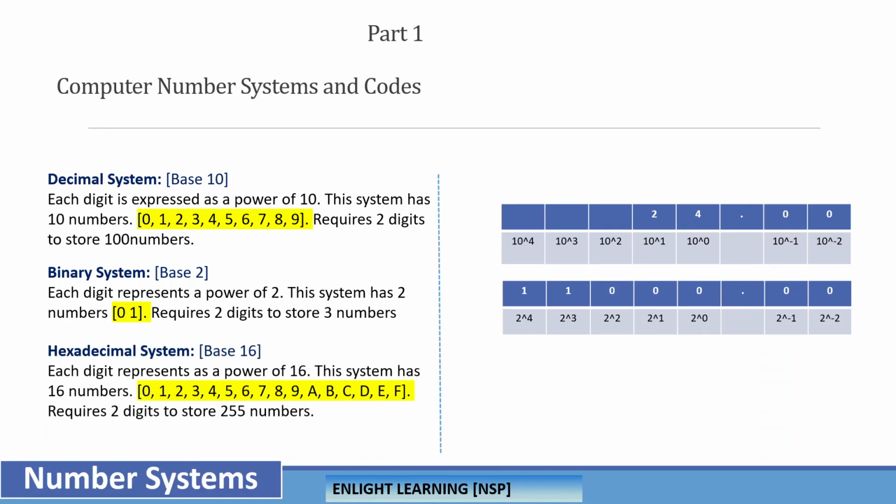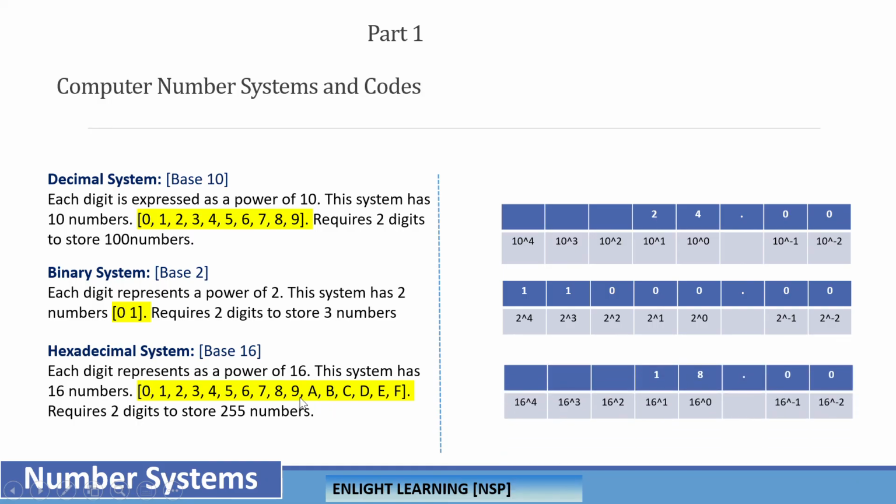And the other system is the hexadecimal system, where the base is 16, and this number system contains a total of 16 numbers. If you see here, 0 to 9, and it does not move to 10. Why? Because 10 is a combination of numbers, not an independent number like 0 to 9. So the people who defined it continued from 9 with A, B, C, D, E, and F. That's where the 16 combinations came into the picture.